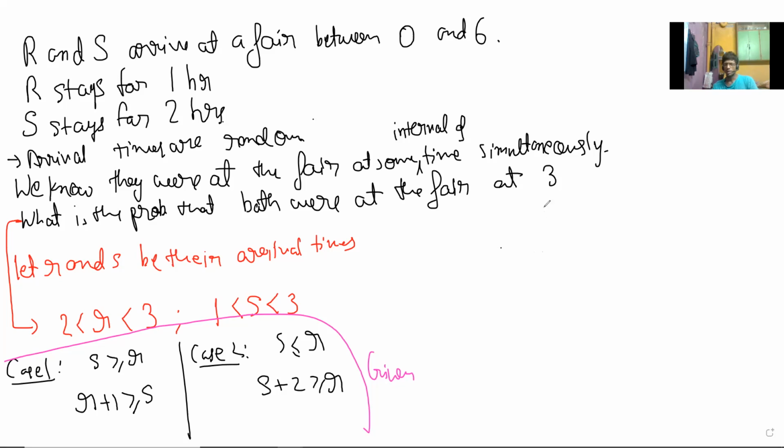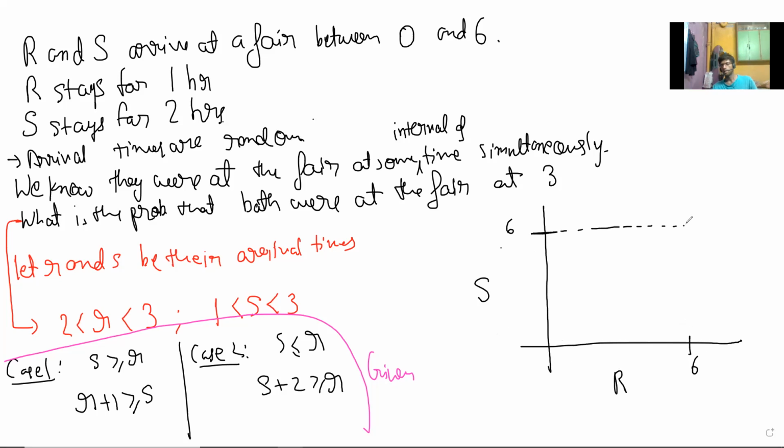Here is just a small thing I will say, and you guys can extrapolate from here. Let's say that I plot the arrival of R here, possible times for R, and then these are the possible times of S. So that's what we have to do.